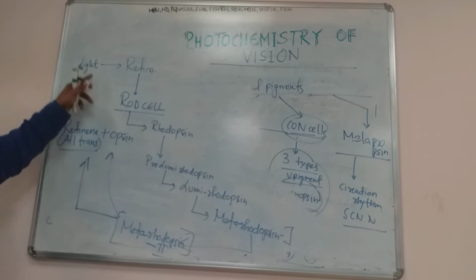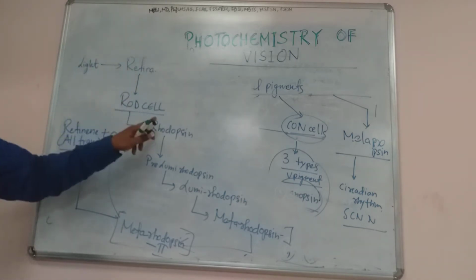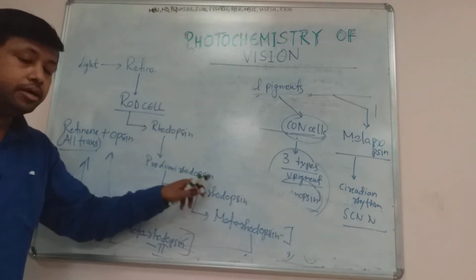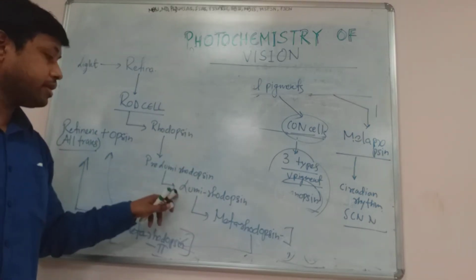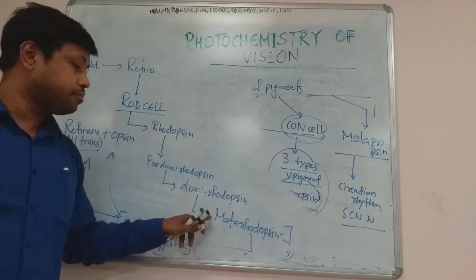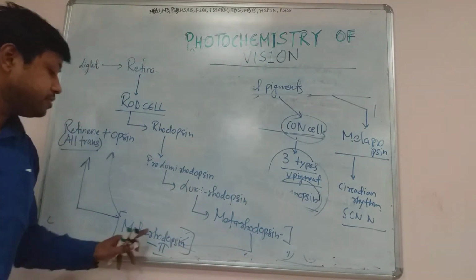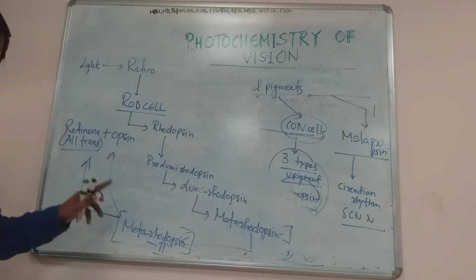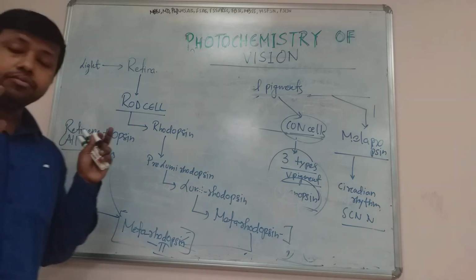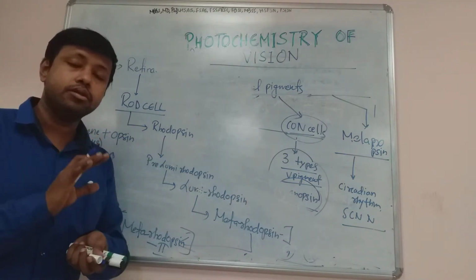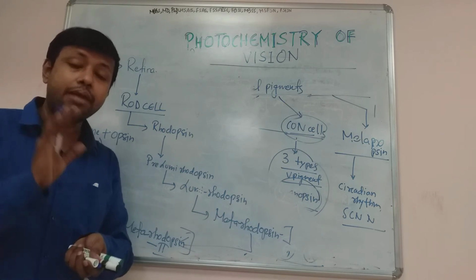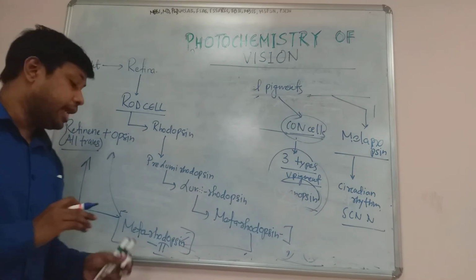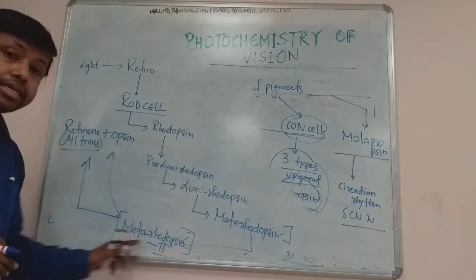Okay, so again I am telling, when light falls on the retina, it contains rod cells. Rod cell will secrete rhodopsin, which in the presence of light will be broken down into pre-lumirhodopsin. Pre-lumirhodopsin will be further broken down into lumirhodopsin, and which will be further broken down into metarhodopsin 1 and metarhodopsin 2. And this substance is very much important. This chemical substance is responsible for generation of synaptic potential or photoreceptor potential, and that will be transferred in the form of electrical signal, which is responsible for creating the electrical signal inside the cell.